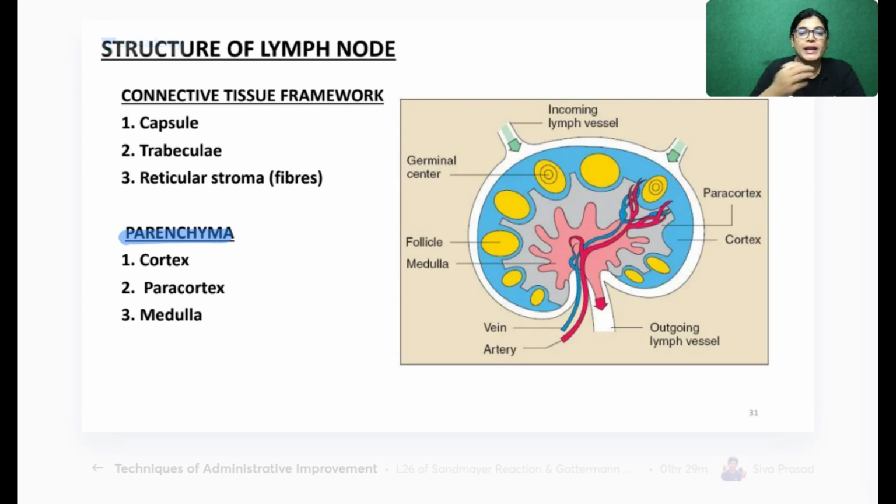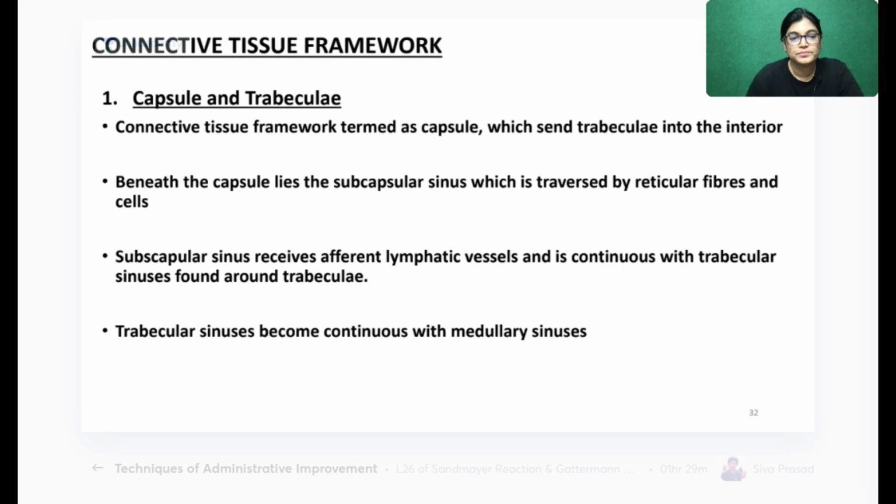When I am talking about the lymph node, there are two important structures. One is the connective tissue framework, which is formed by the capsule, trabeculae and reticular stroma. The parenchyma is formed by the cortex, paracortex and medulla. The outermost part of the lymph node is the cortex, inside the cortex is the paracortex area, and inside the paracortex area is the medulla.